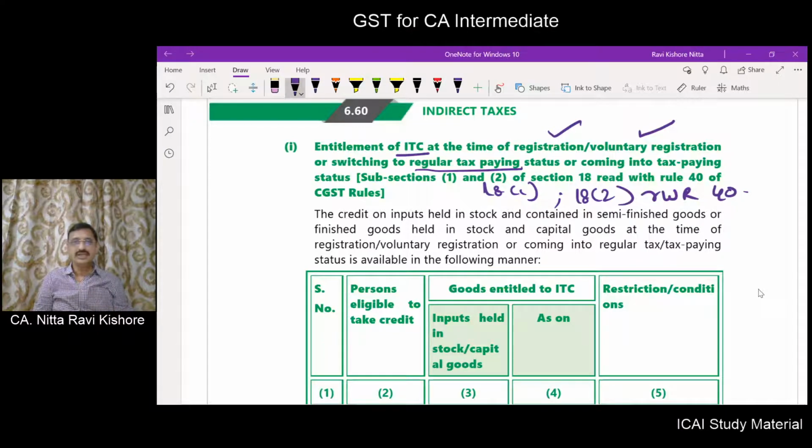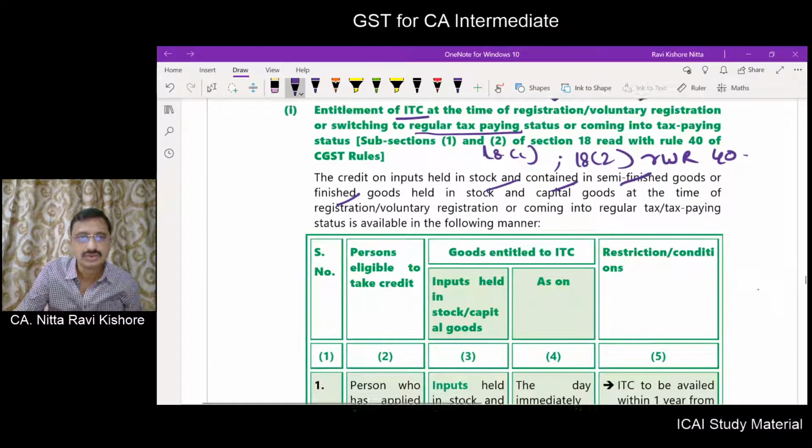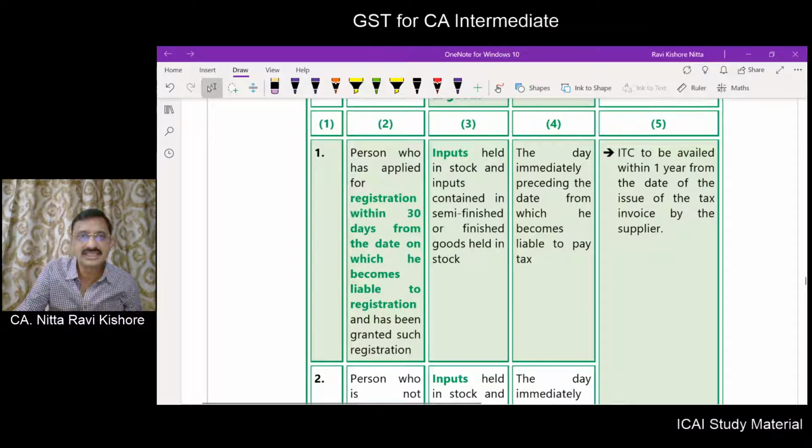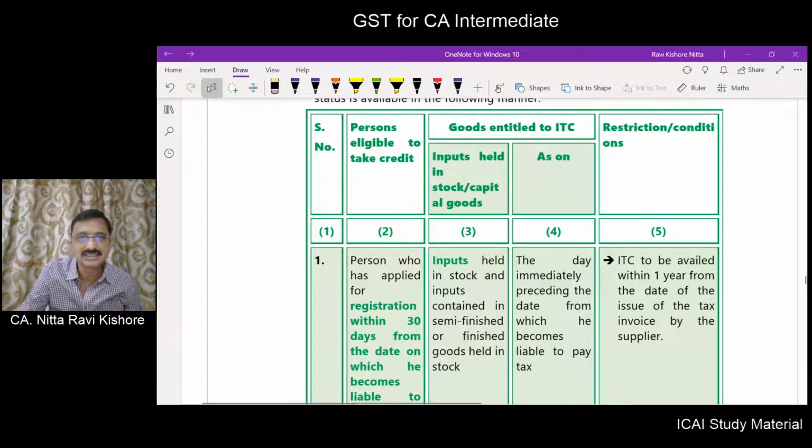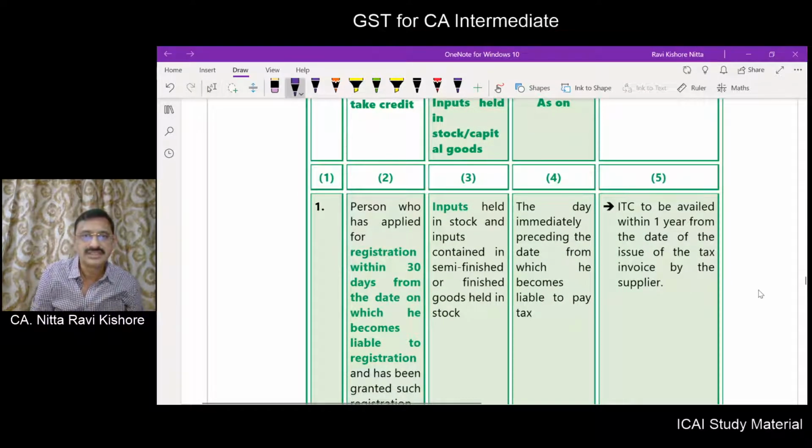Now what are you going to get? Credit on inputs held in stock, semi-finished goods, finished goods or capital goods. But capital goods in all times you won't get, you will get only in some certain circumstances. Okay. Now, person eligible to take the input tax credit. Person who has applied registration within 30 days.